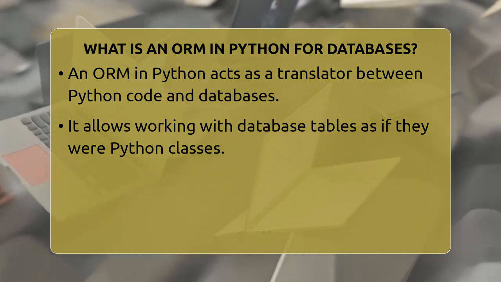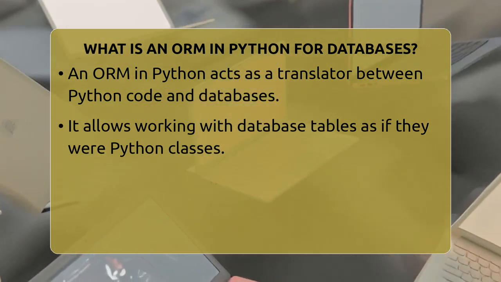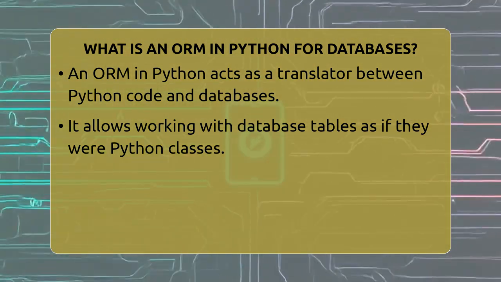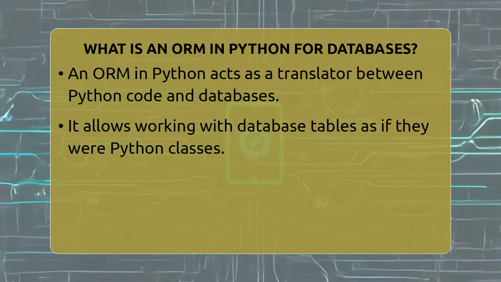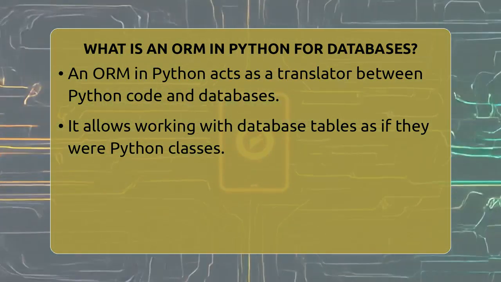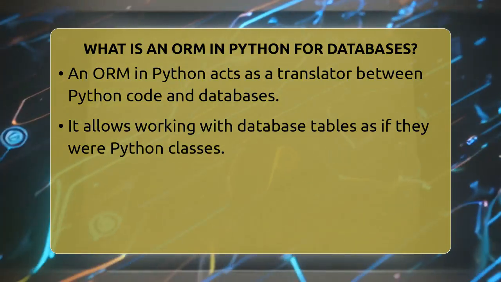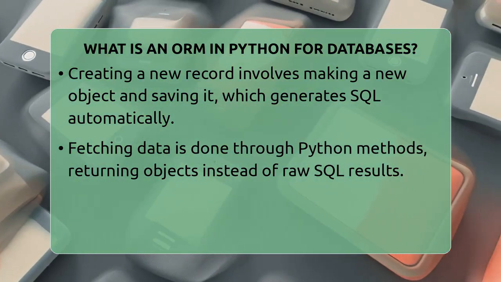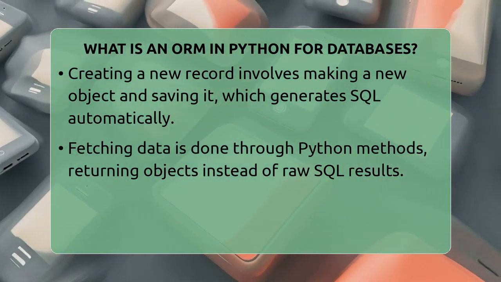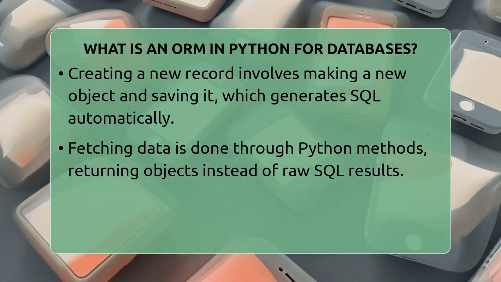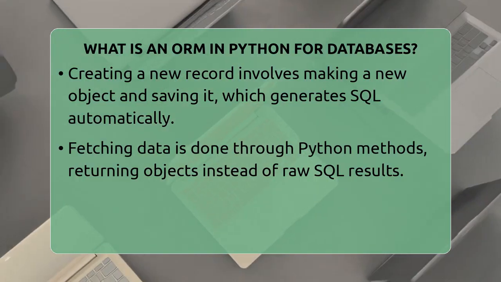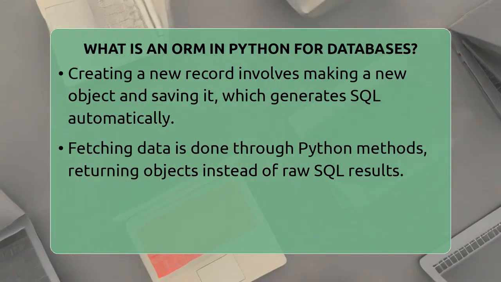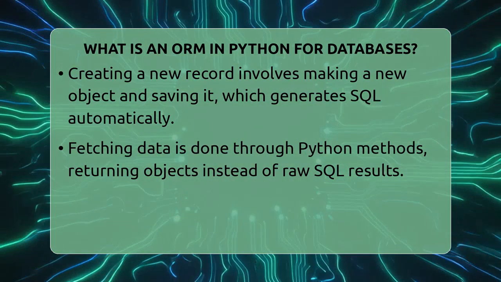An ORM allows you to work with database tables as if they were Python classes. For example, if you want to create a new user, you just make a new user object in Python. When you save that object, the ORM automatically generates the SQL command to insert a new row into the user's table. If you want to find a user, you use Python methods, and the ORM fetches the data from the database and returns it as a user object.